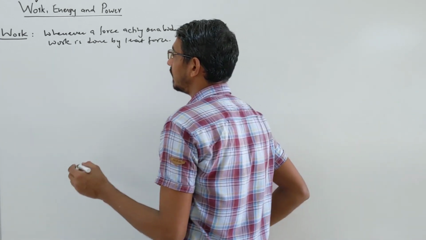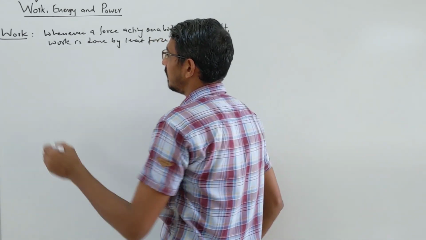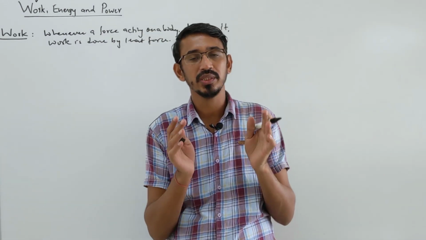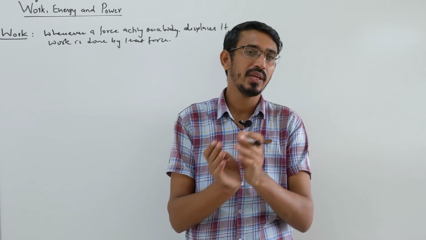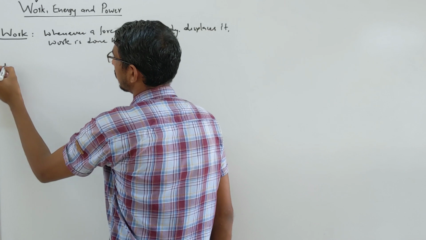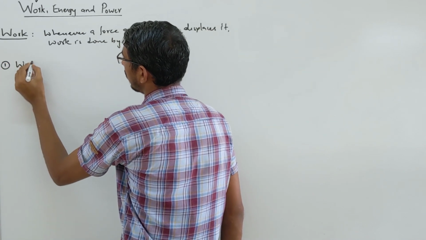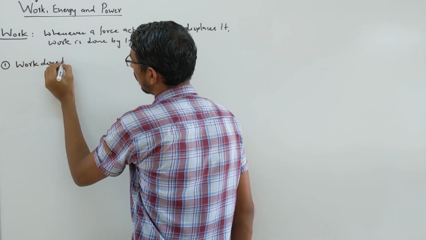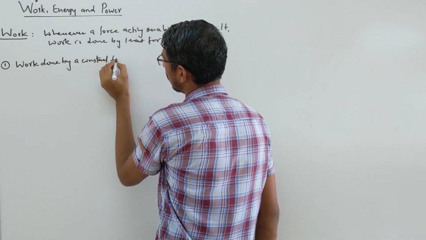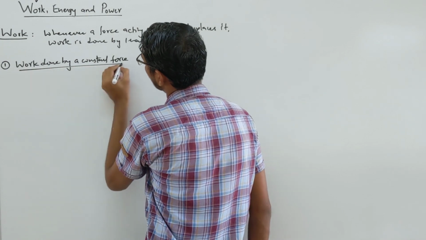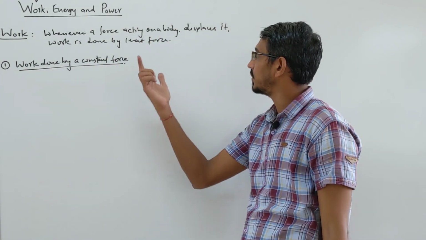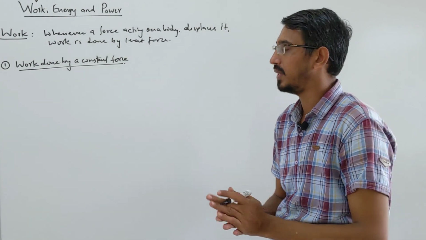Now look here, how work is done, how we define it mathematically. First, there may be two or three types of forces: the force acting on the body may be constant or maybe varying with time or distance, right? So look here, first we talk about work done by a constant force. If you want to add one more term in the definition, mathematically, like I said, when a force is acting and displacing the body, work is done, right?